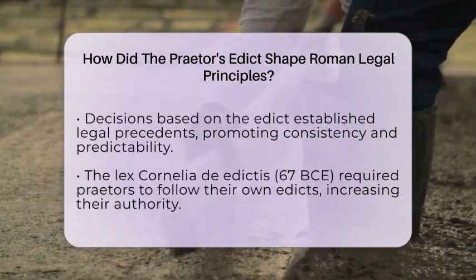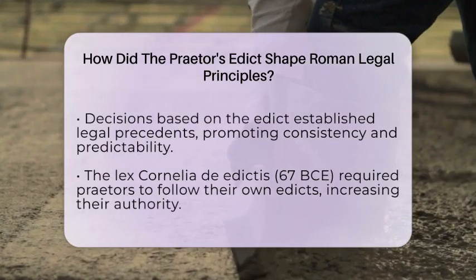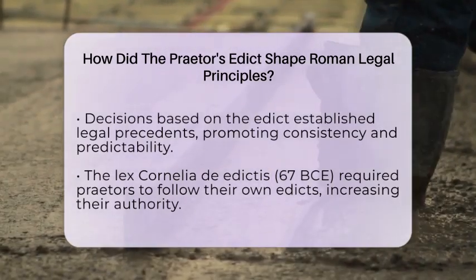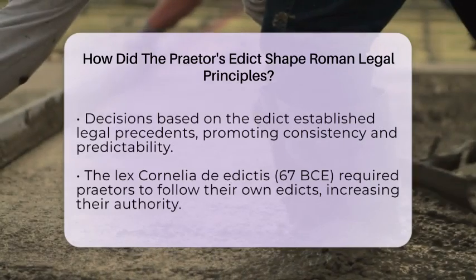Decisions made under the edict set examples for future cases. This created a sense of predictability, so people knew how the law would be applied. It also reinforced the idea that similar cases should be treated alike.